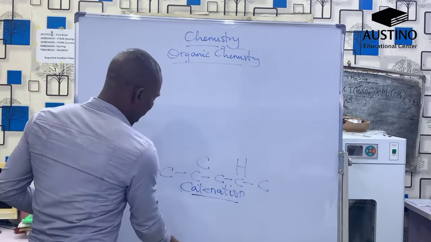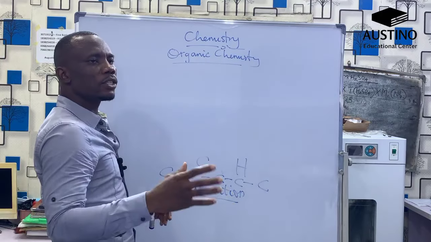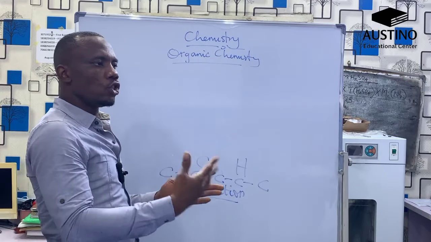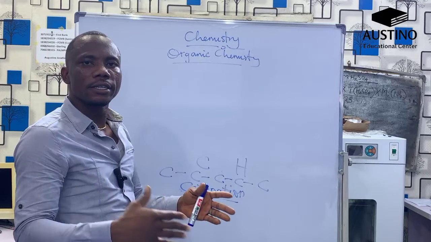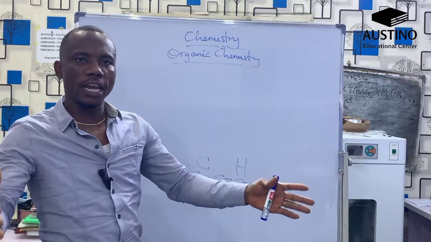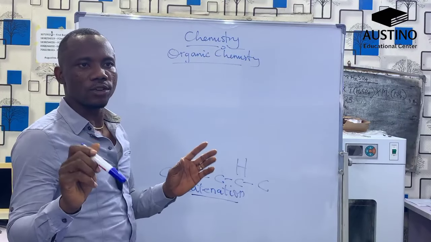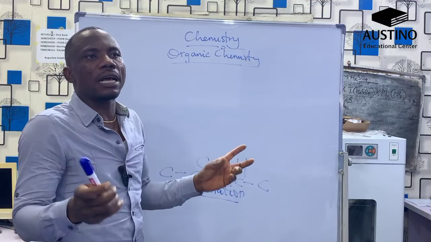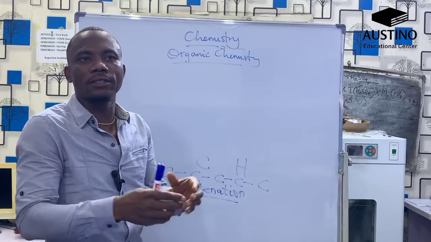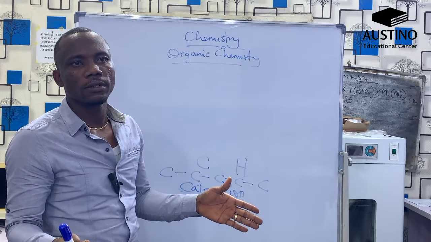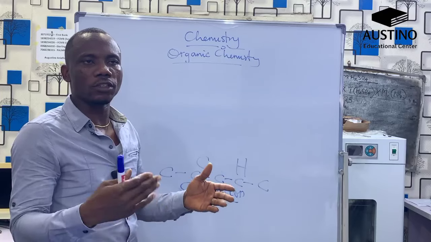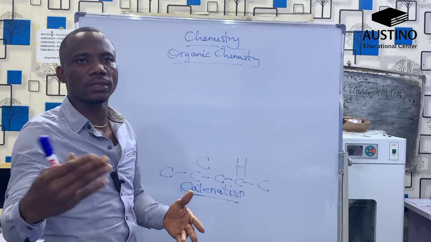And the ability of carbon to join to each other to form a long chain is described as catenation. Take note: organic compounds cannot come into existence without catenation, and that catenation is as a result of carbon interacting with carbon.